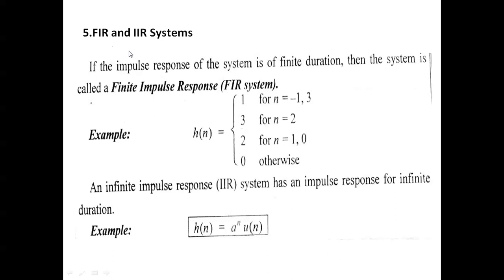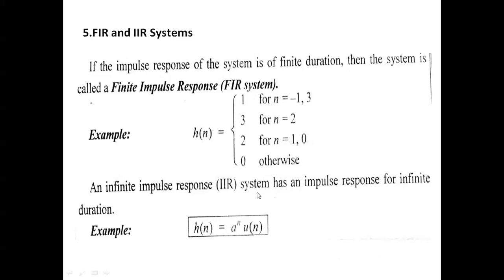And FIR and IIR systems. This is a finite impulse response, FIR, system example. So h of n is equal to the impulse response, for example 1, 2, 1, 3, 2, for the n values, that is the time period.